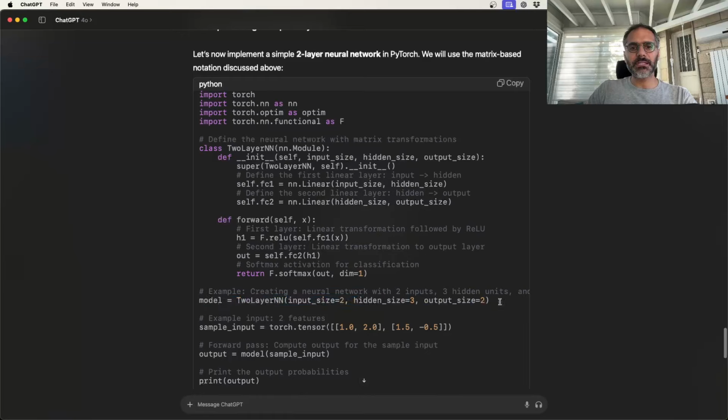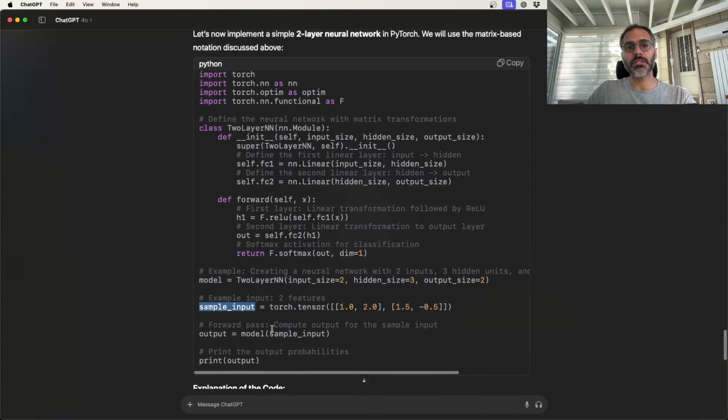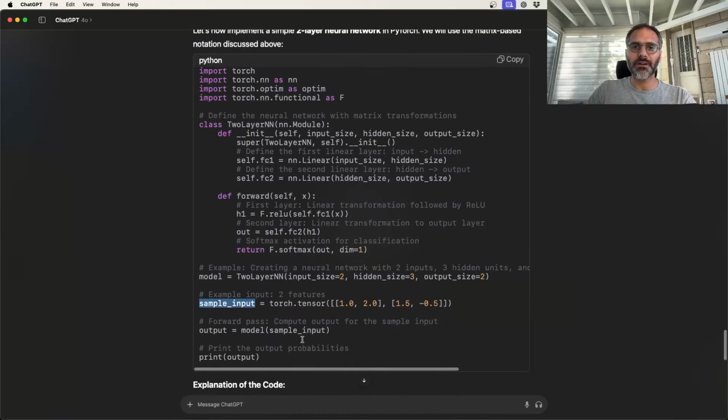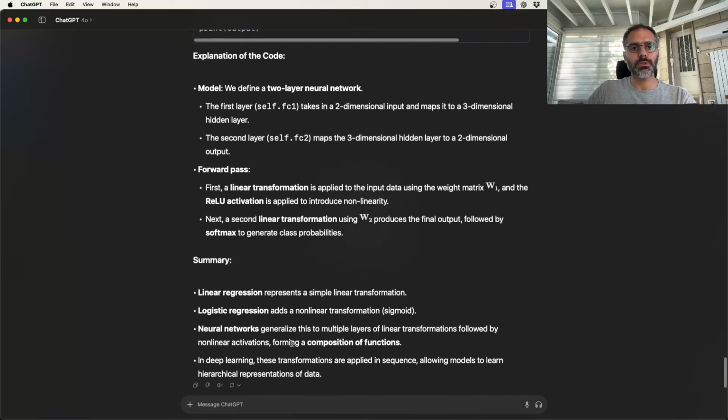And finally, it's defining a two-layer neural network. As you can see, it's allowing for flexibility on how you define the architecture: the input size, the hidden size, and the output size. The input size is 2, the hidden size is 3, and the output size is 2. And it's defining some dummy data to show how you can take in some sample input and pass it through to get the output. All right, so there's no training yet. This is just defining a two-layer network. And it goes through the explanation here, which is what I've just done.